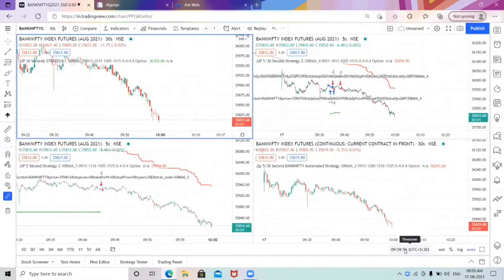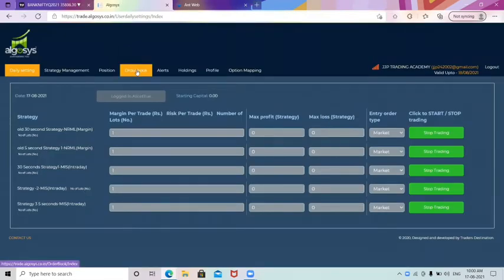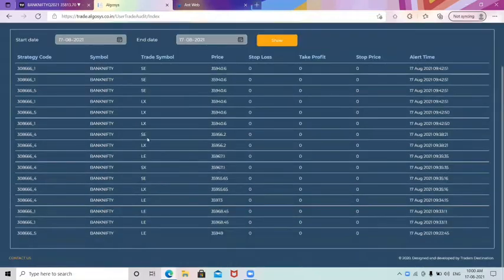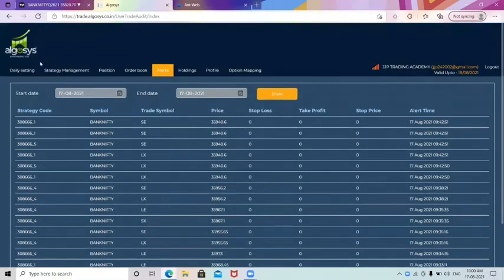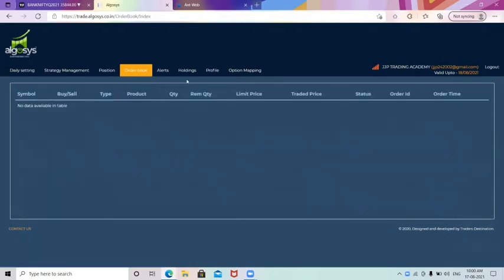The timing is 9:59 with 55 seconds right now. And you can also see the Algosys platform. Right now I have only just started the trading, so it will be triggered, I think. You can see the alerts because I have only just started the order book. Whatever entries are taken now will be reflected. Whenever we fix an alert, the alerts will be reflected here itself. Whenever we start the trading, the trades will be taken in your demat account. I have only just started this procedure, so whenever the next trade entry is taken, it will be reflected in the order book as well as in our demo demat account.